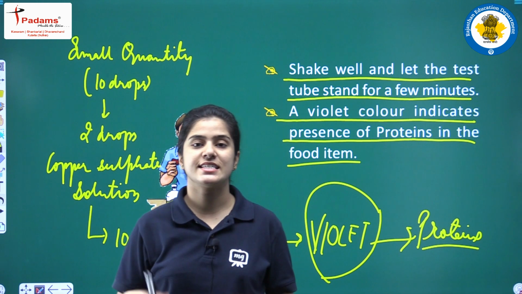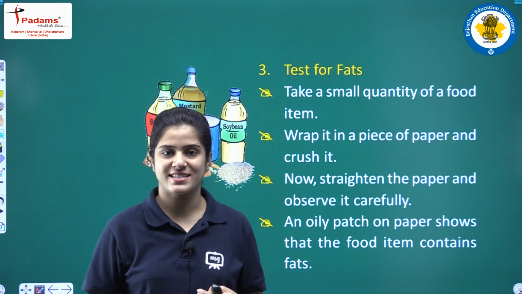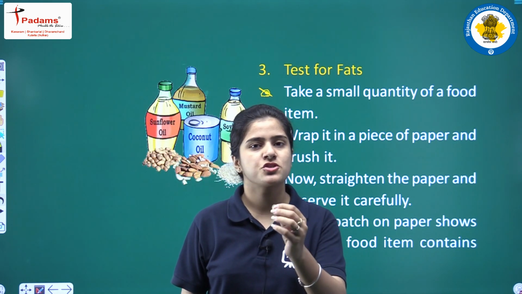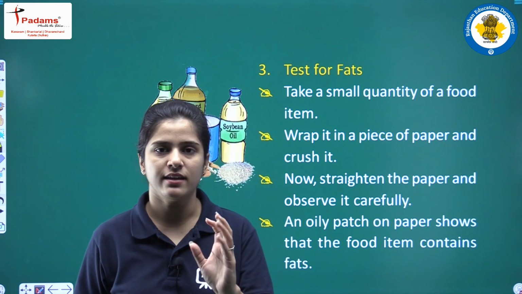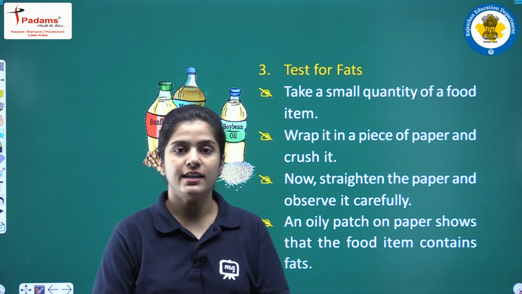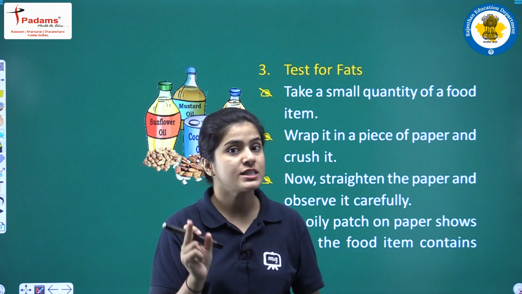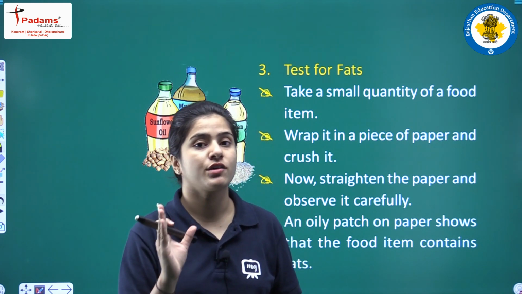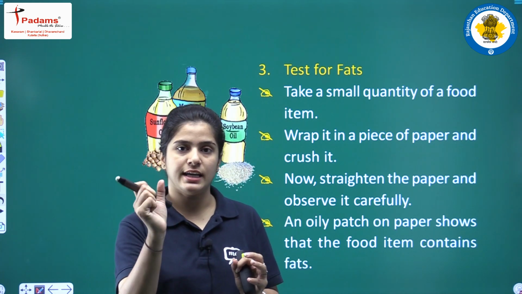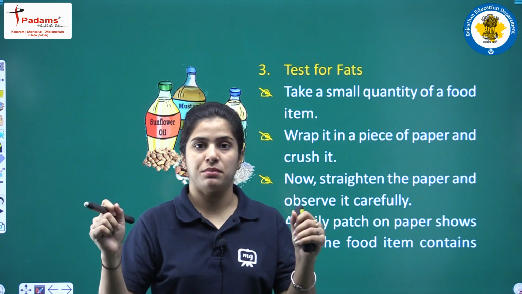Alright students, so let's see the next test. We'll perform a test for the presence of fats. Fats are oily things. If you want to check the presence of fats in something, take a particular food item and take a paper. Then wrap the food item with the help of the paper. Just keep in mind that the paper should not tear. After you have put the food in the paper and wrapped it, take out the food quantity and straighten up the paper.